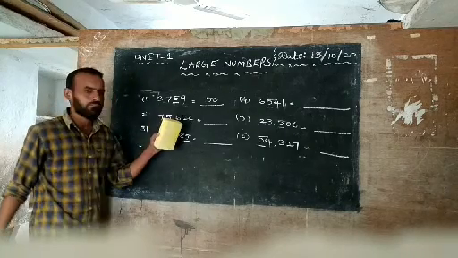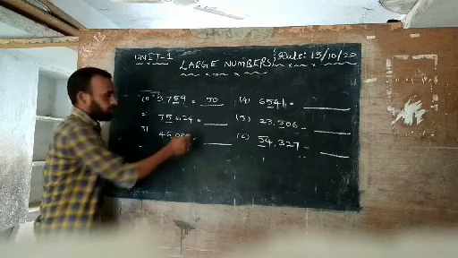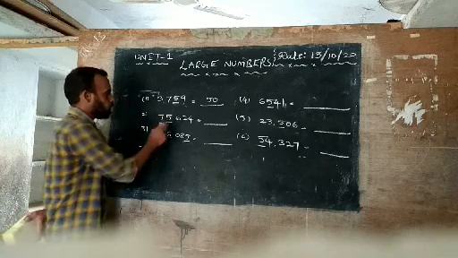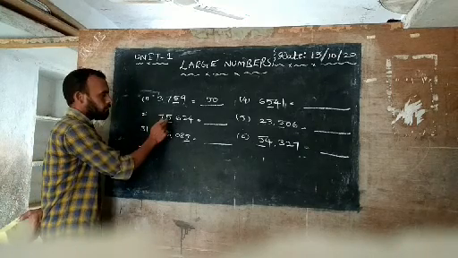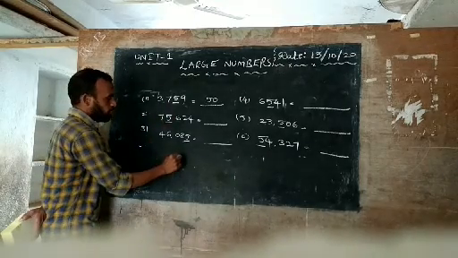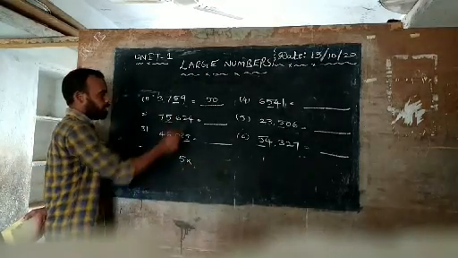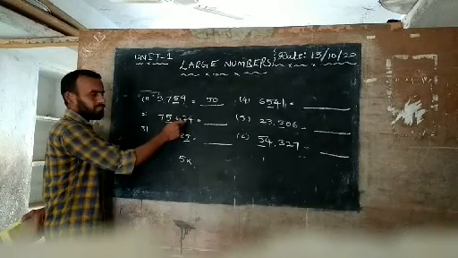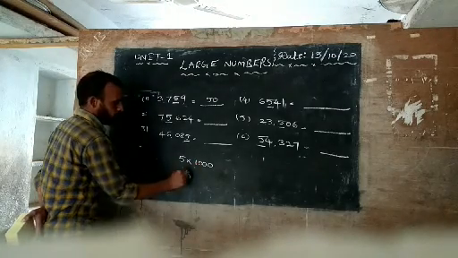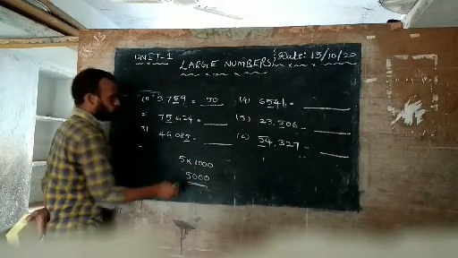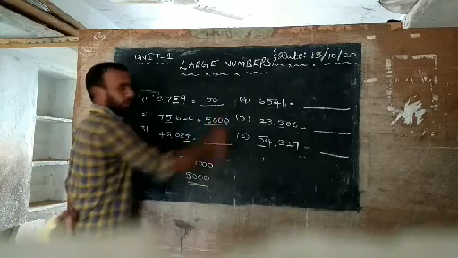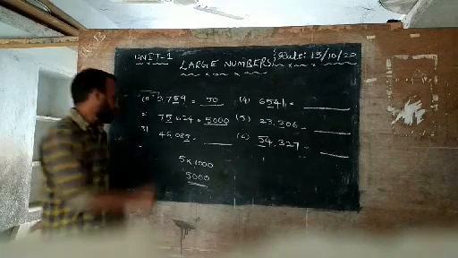Next, go with the second one, see here 5. See again one time. This is 1st place, 10th place, 100th place, so here 1000th place. This 5 is in the 1000th place. Which place does 5 have? 1st, 10th, 100th, 1000th place. So 5 into 1000, you know, 5000. So what is the place value in this second question? 5000. Understand? Now third question.